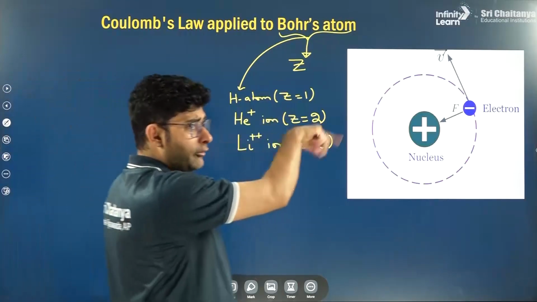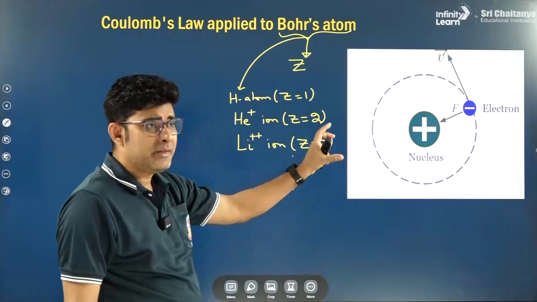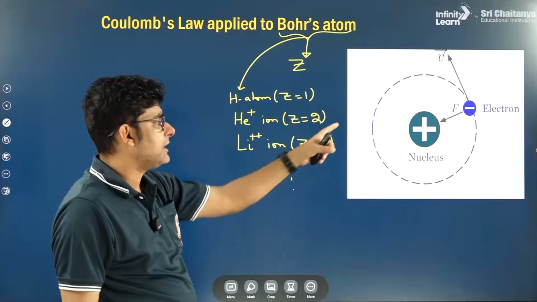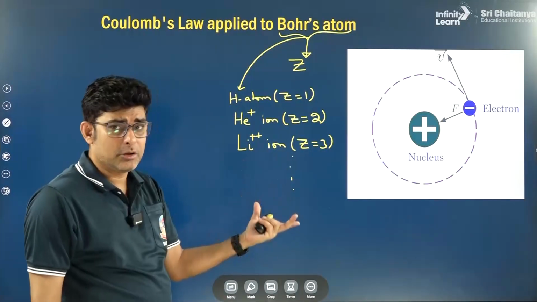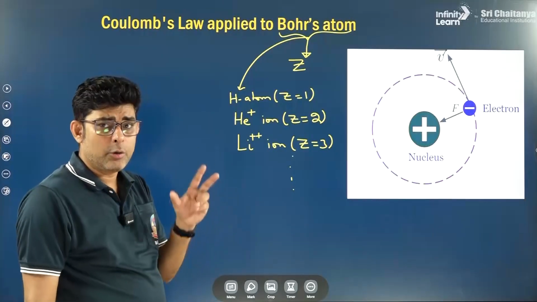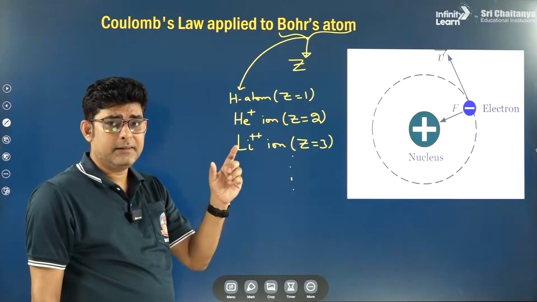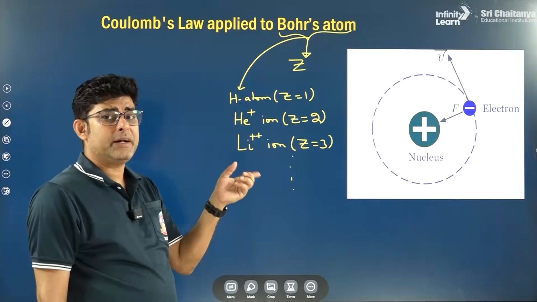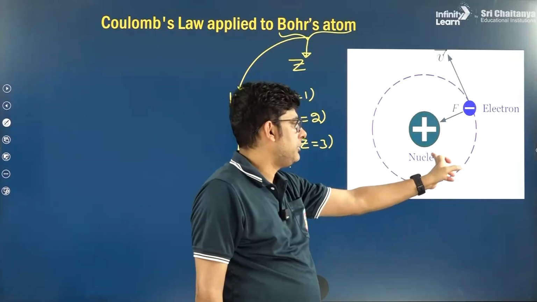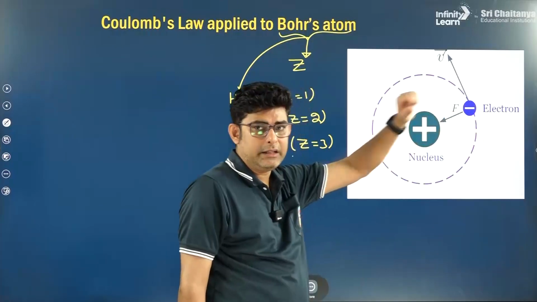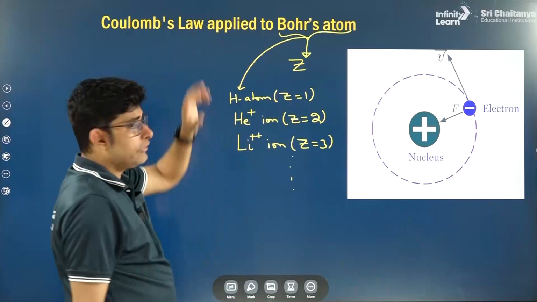Now when the electron is revolving in a circular orbit around the nucleus, there should be some force providing centripetal acceleration to the electron. This model is very similar, or analogous, to satellites revolving around a planet in circular orbits. But the difference is that in the case of satellites, the gravitational pull by the planet provides the centripetal acceleration. In this case, the electrostatic attraction between the positive nucleus and the negative electron provides the centripetal force, right? Which is in accordance with Coulomb's law.